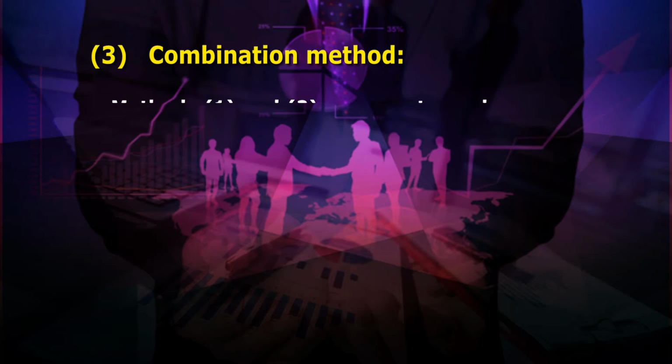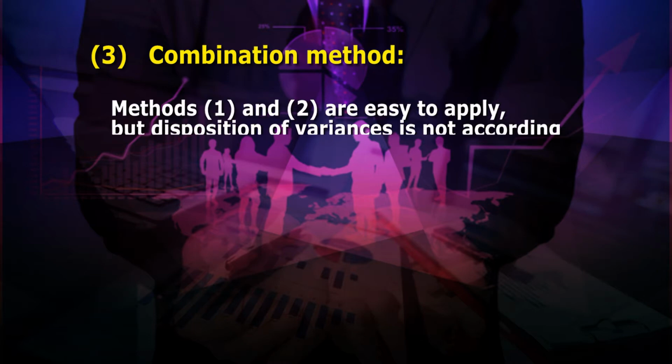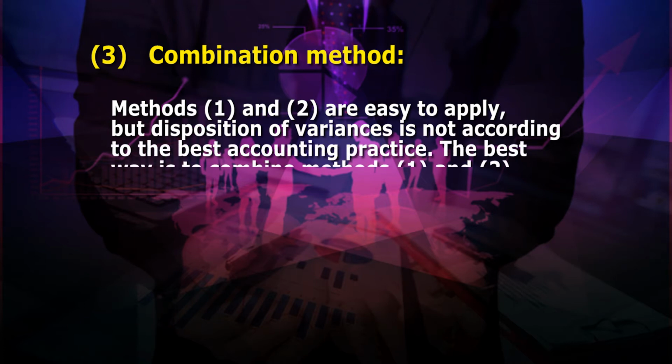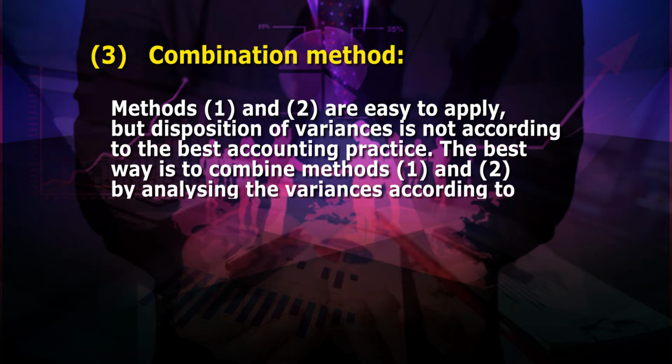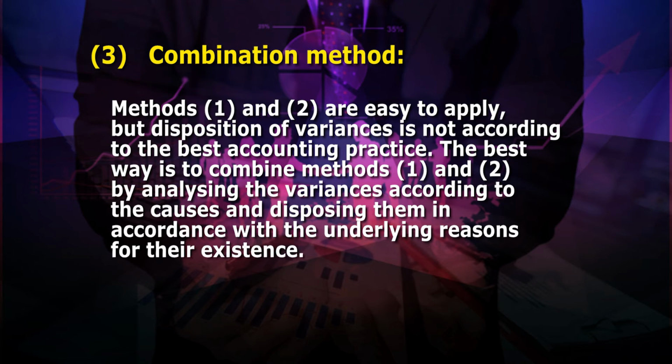Number third method, combination method. Methods 1 and 2 are easy to apply, but disposition of variances is not according to the best accounting practice. The best way is to combine the methods 1 and 2 by analyzing the variances according to the causes and disposing them in accordance with the underlying reasons for their existence.